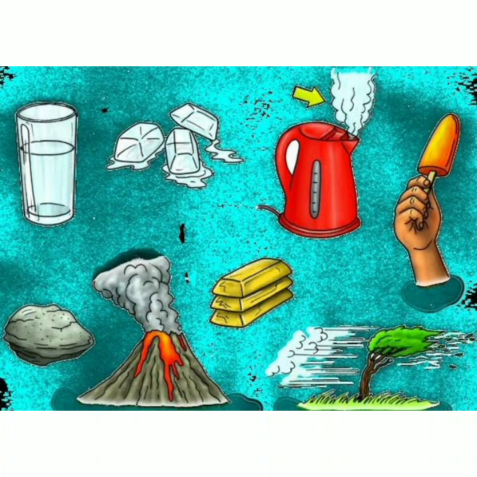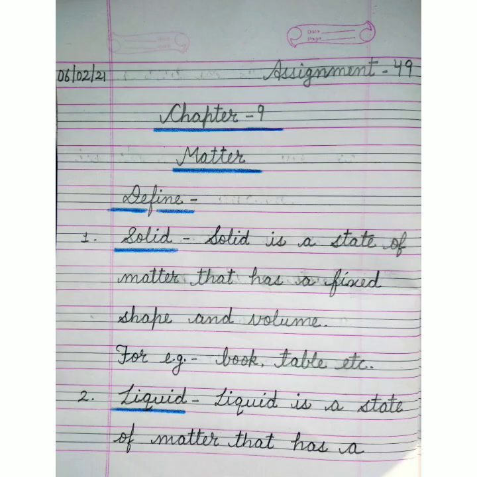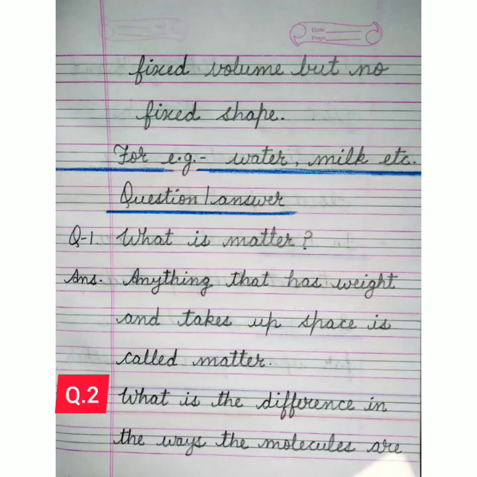Now, what about today's work? Today you have to do this work in your notebook. Write today's date, chapter number 9, matter, and then write define. The first define is solid. Solid is a state of matter that has a fixed shape and volume. For example, book, table, etc. Then write the second define, which is liquid. Liquid is a state of matter that has a fixed volume but no fixed shape. For example, water, milk, etc.